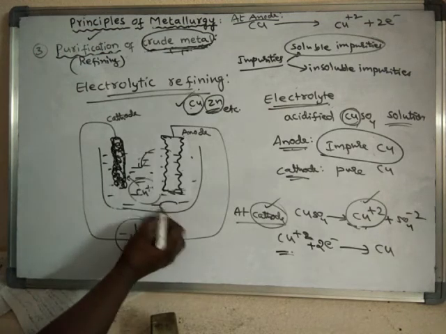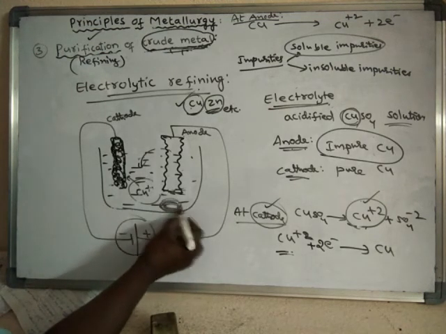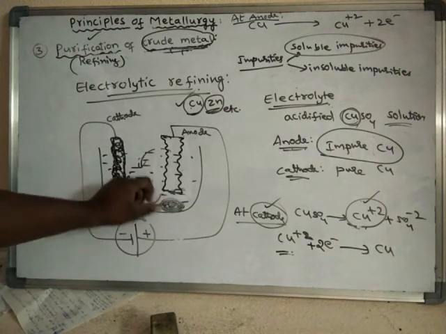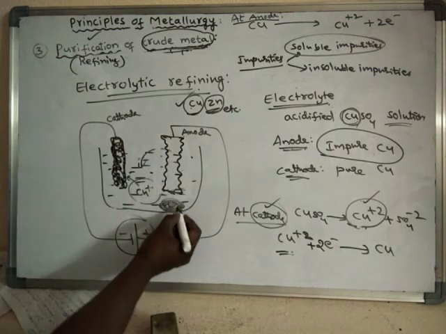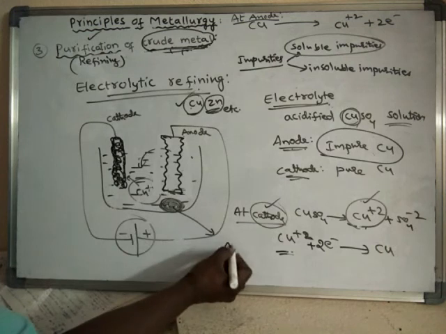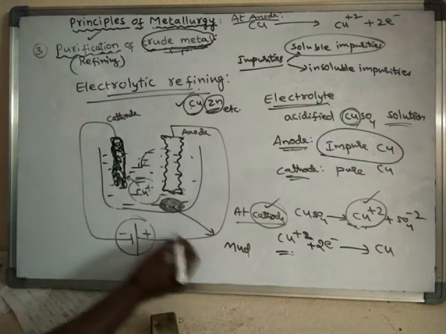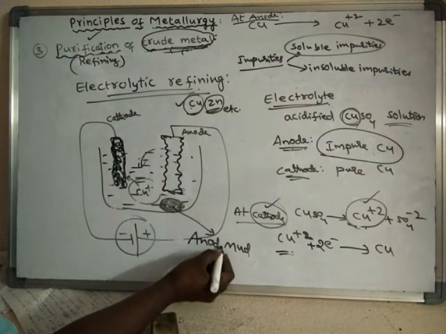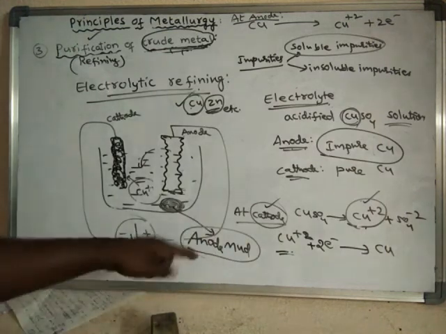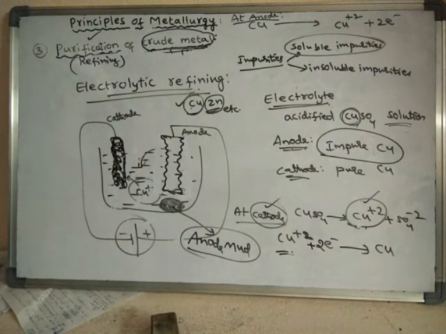Simply they will settle at the bottom. Some impurities settle at the bottom of the anode. Hence these impurities are called mud. As it is formed below the anode, it is called anode mud. So what is anode mud? Anode mud is nothing but the insoluble impurities which are collected at the bottom of the anode.